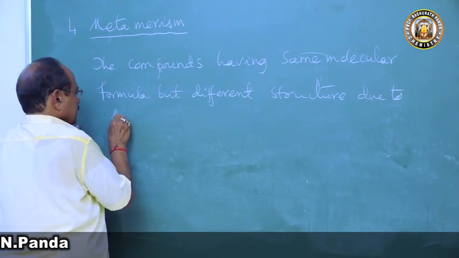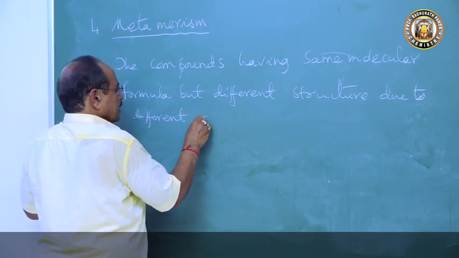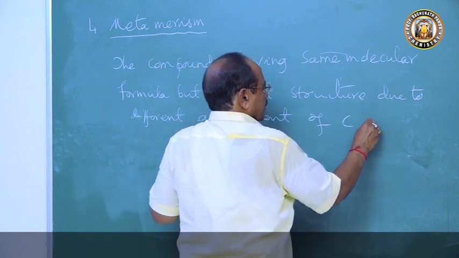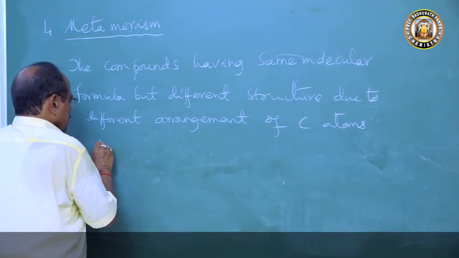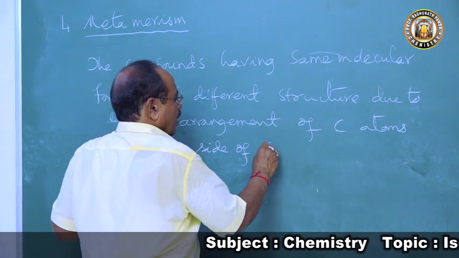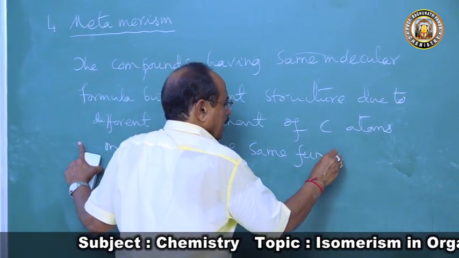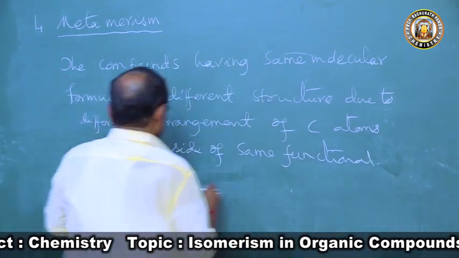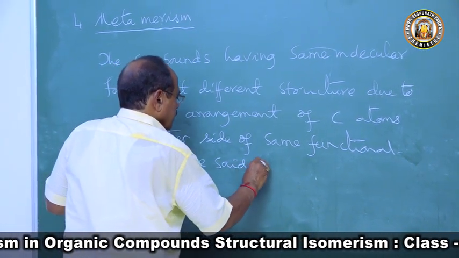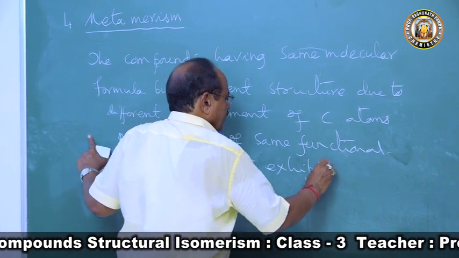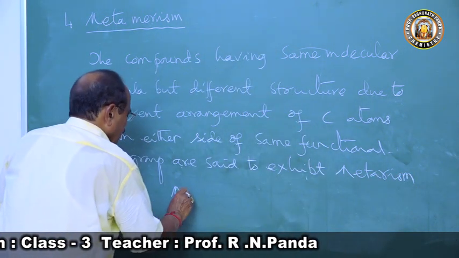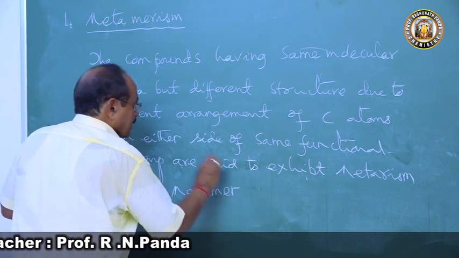Different arrangement of carbon atoms on either side of the same functional group are said to exhibit metamerism, and each structural form is a metamer of the other.